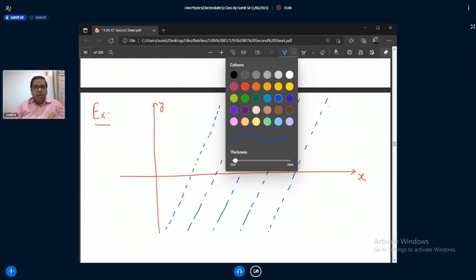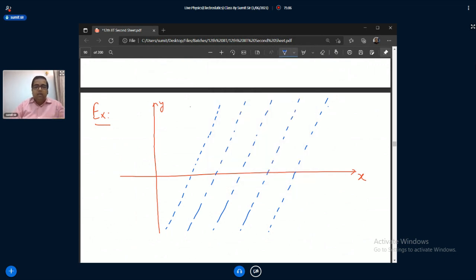Now we will have dipole and all flux. Suppose you have this equipotential surface, 10 volt, 20 volt, 30 volt, 40 volt, and 50 volt. The marking is 10, 20, 30, 40, 50. These are centimeter.